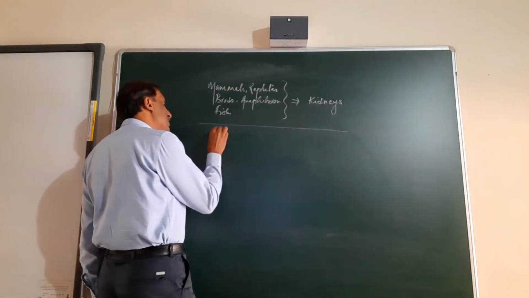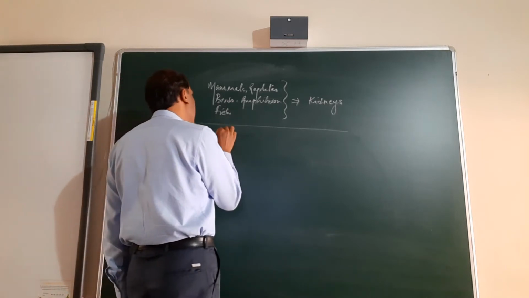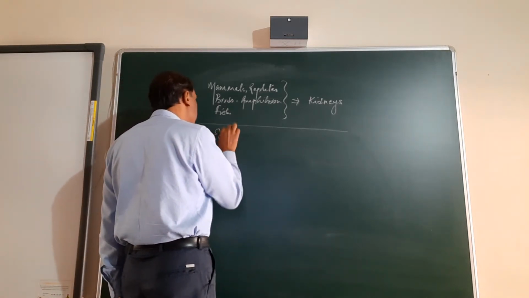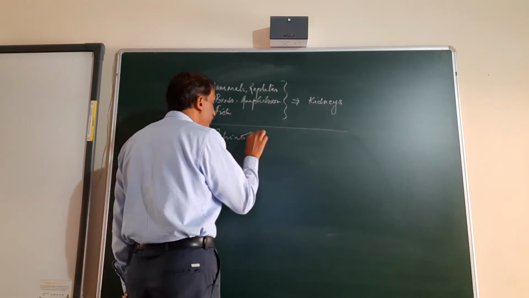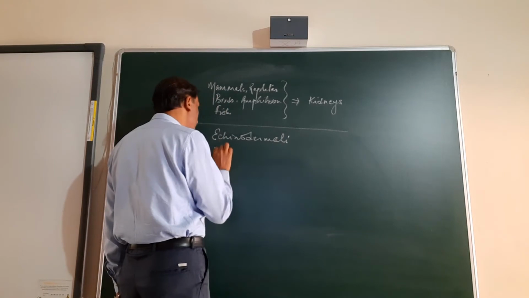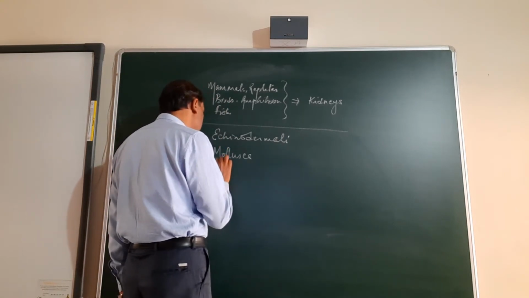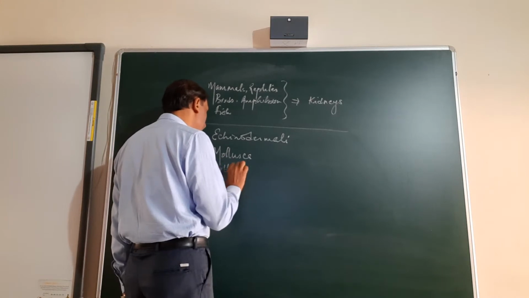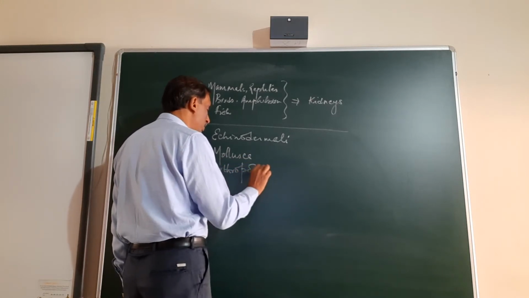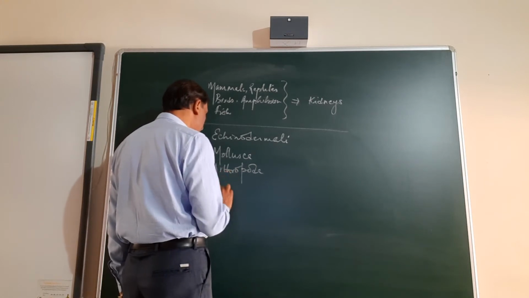Okay, now if we go below the fish, the next is echinodermata. Before this is mollusca. Before that is arthropoda. Below that, before arthropoda, is annelida.